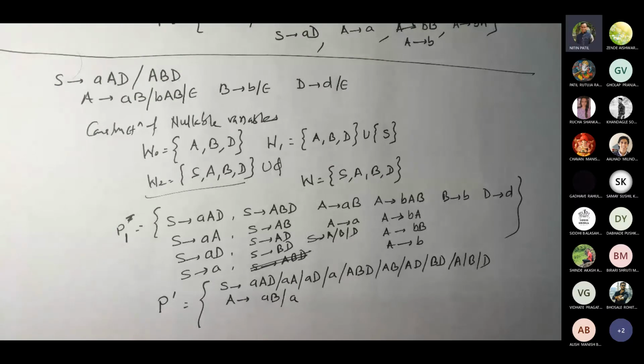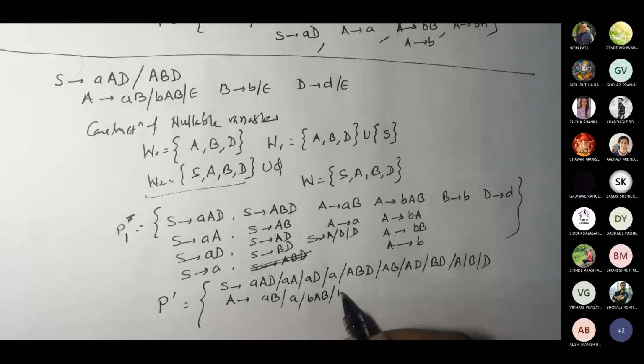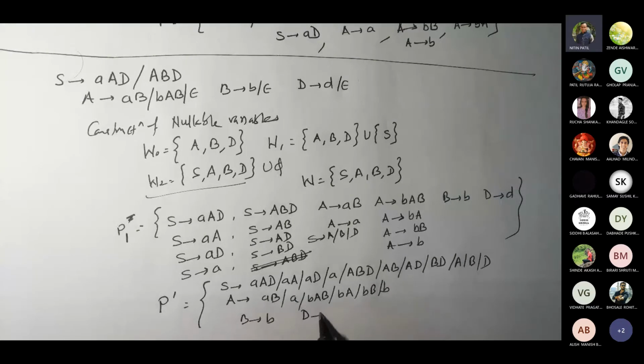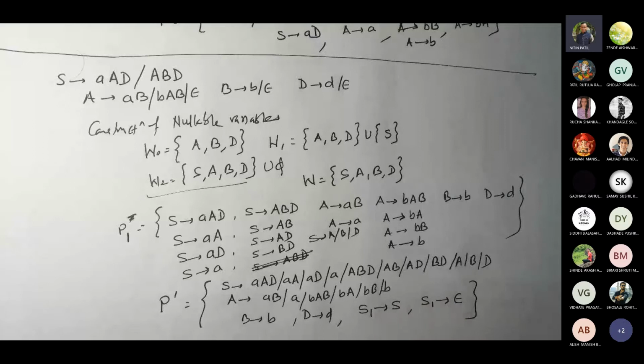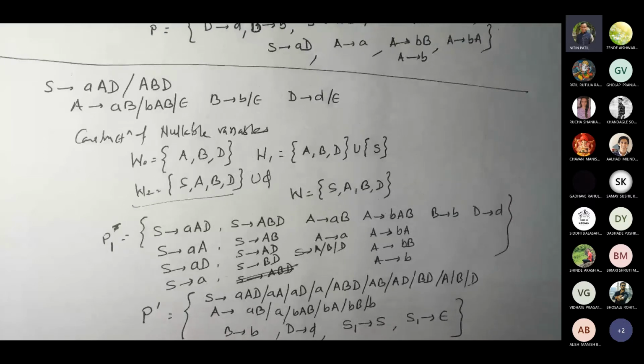S gives A. Correct. Similarly B gives AB, BA, BB और B. Correct. यहाँ आ गया B gives B, D gives D. आ गए सारे? देख लो। अभी इसमें हम दो नए प्रोडक्शंस डालेंगे. S1 gives S and S1 gives epsilon. So to protect the language. So this would be your final production set.